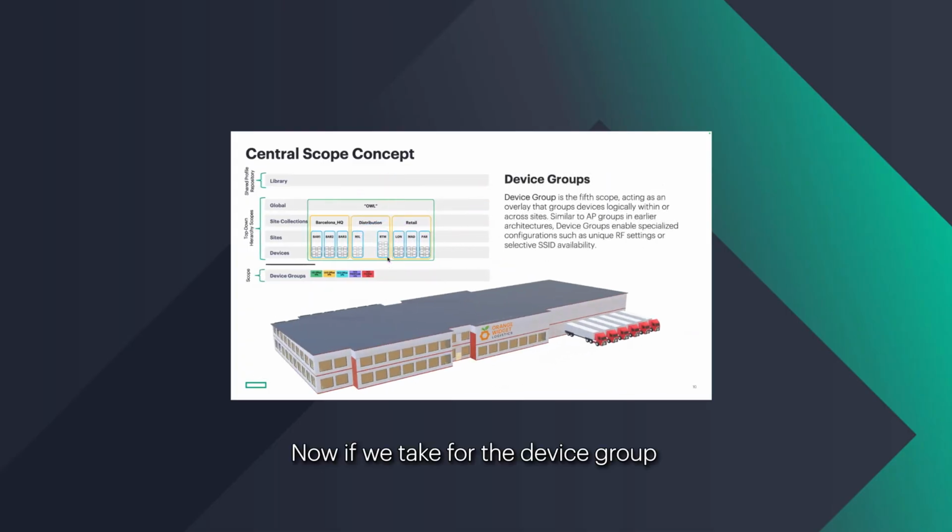Now, for the device group example that I was talking about, here's a reason or a use case for assigning multiple device groups to a single building. And this is just like AP groups in a controller-based deployment. So let's say this warehouse environment has office, warehouse, and outdoor APs.